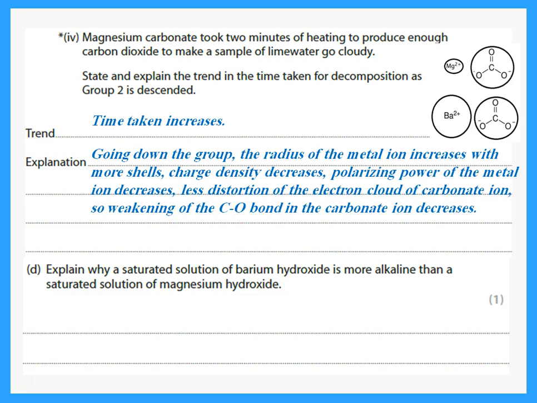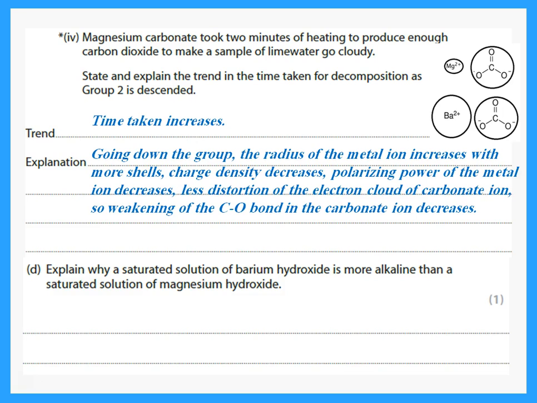And we said this is because going down the group, the radius of the metal ion increases, more shells, less charge density, so the polarizing power of the metal ion decreases. There is less distortion of the electron cloud of carbonate ion, so the weakening of the C-O bond in the carbonate ion decreases, so it is more difficult to break off and form the oxide and carbon dioxide, for example.